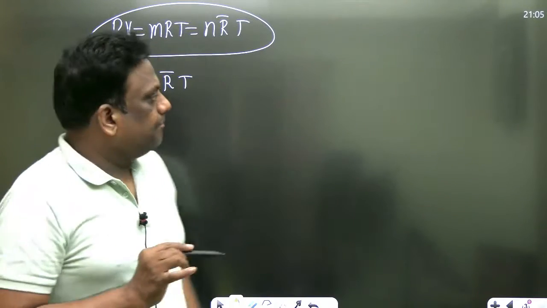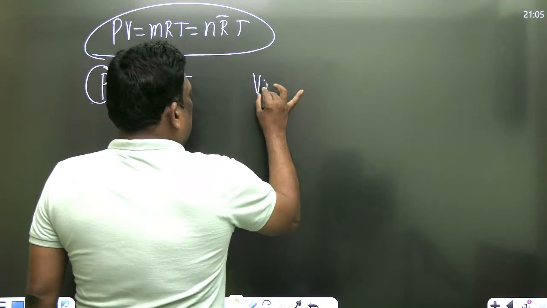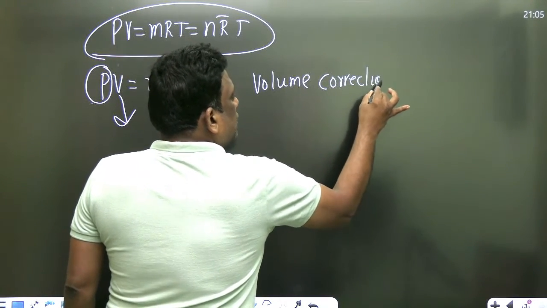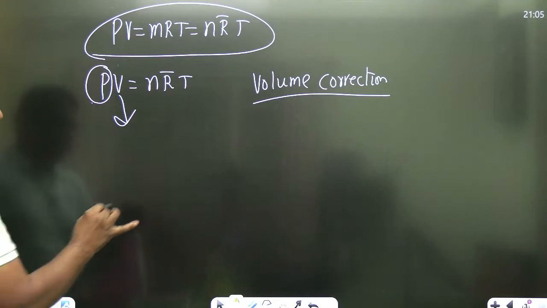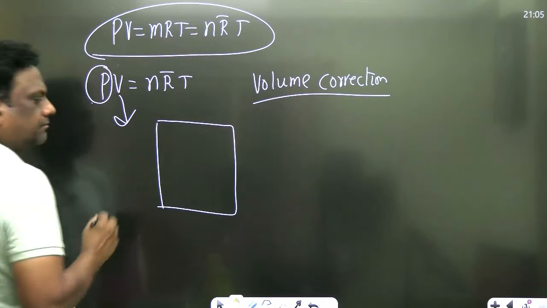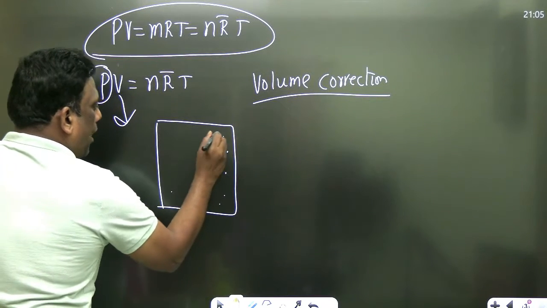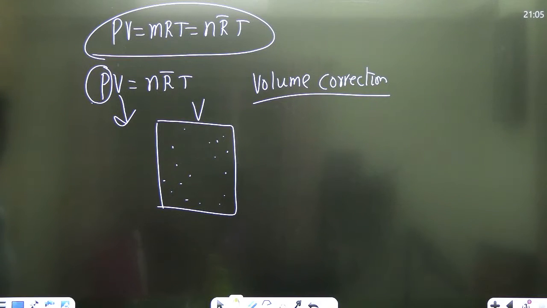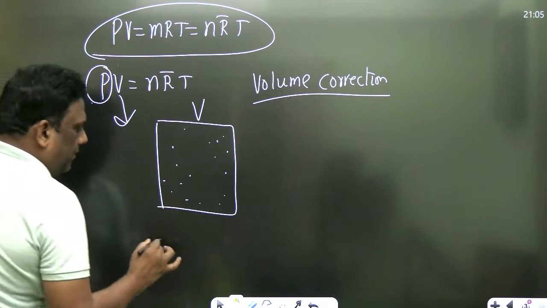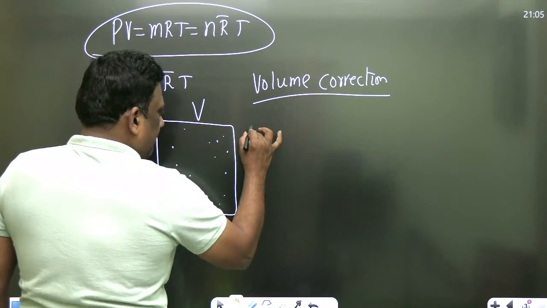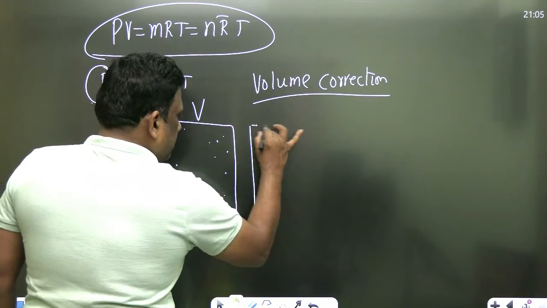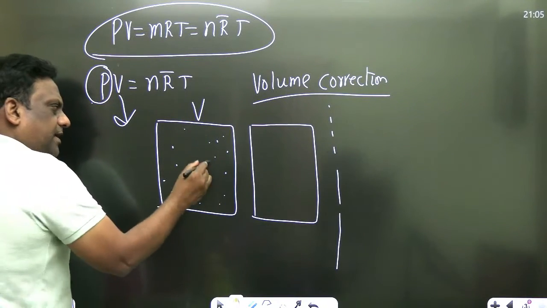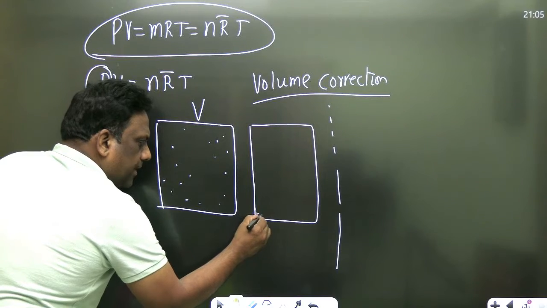Now look, I'll go for the term volume correction. My dear students, volume correction. Let us take this ideal case. Ideal is a point mass. Let this be the volume of the container. So what I do is, this is ideal, and this is the volume of the container. I'll bring all these to one place.